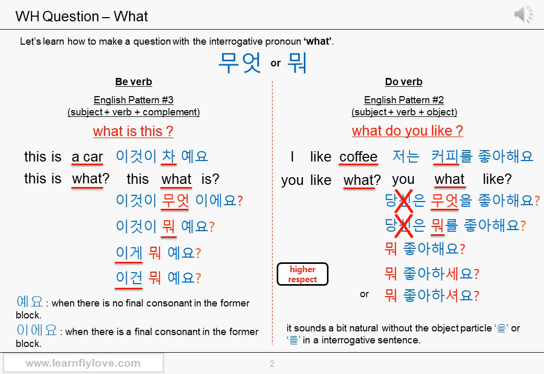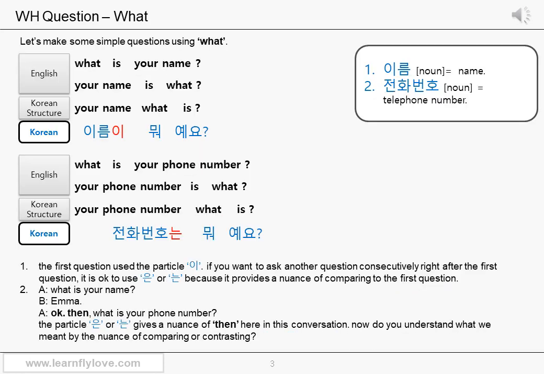If you want to sound more polite, you can use the higher respect form of the verb like, adding 시 sound as we learned in the previous lesson. 뭐 좋아하세요? Or 뭐 좋아하셔요? Okay, that's good. Then let's make some simple questions using what. What is your name?